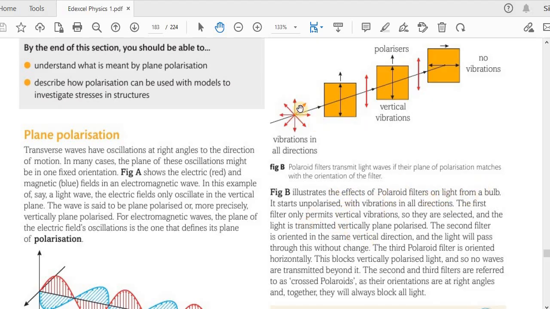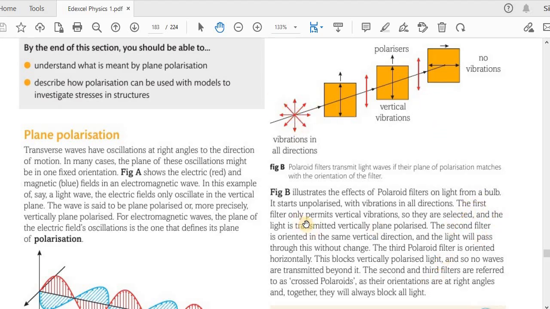So remember this here, Polaroid filters on light from a bulb. This is a light source, in this case a bulb, that will have oscillations in all directions. It starts unpolarized, so that light is unpolarized with vibrations in all directions, as you can see here. Here it shows as if it's in one plane, but it's in all directions.